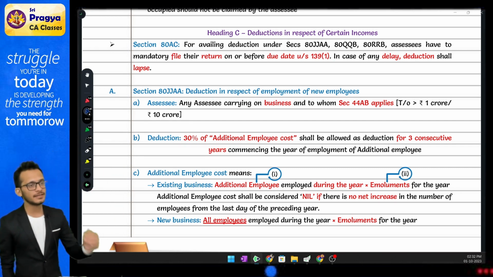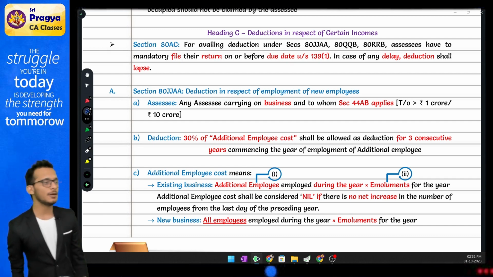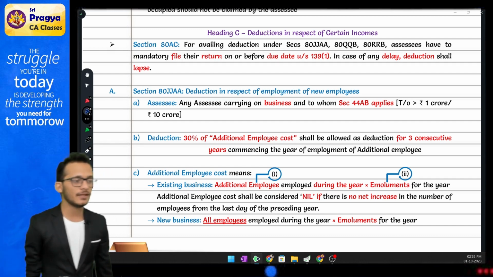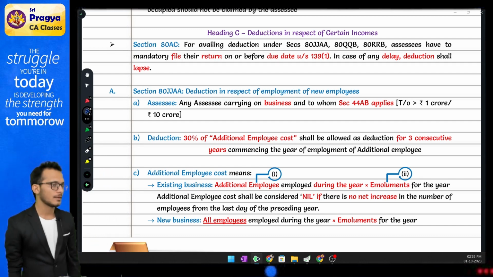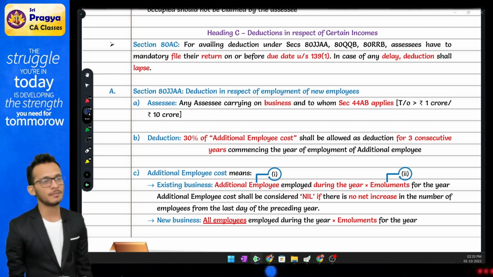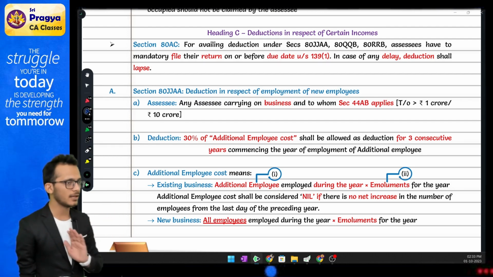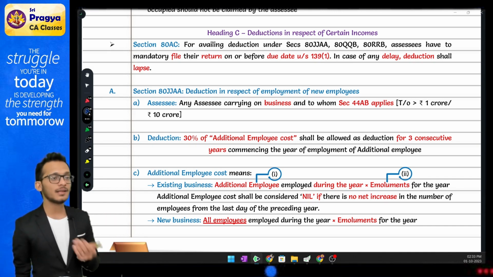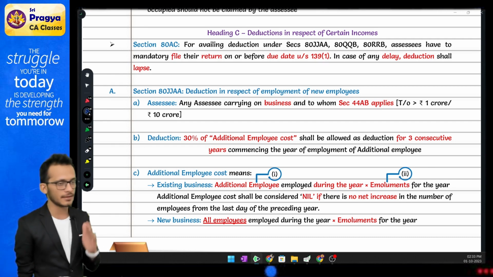Okay, condition satisfied. Next, your salary payment should not go more than 25,000 per month. Rahul, how to calculate per month? They'll give you the monthly salary. If it is more than 25,000 per month, ignore the employee. If it is less than 25,000 per month, consider the employee.